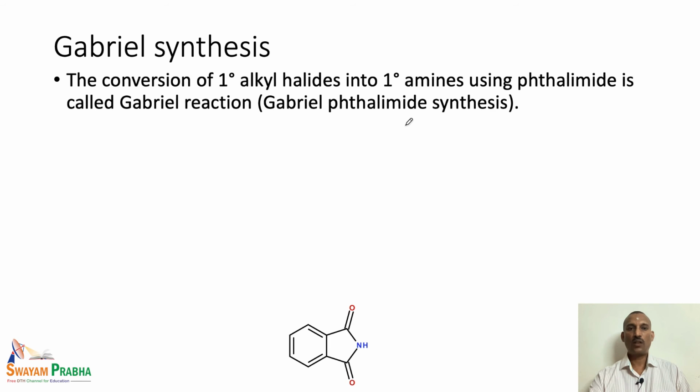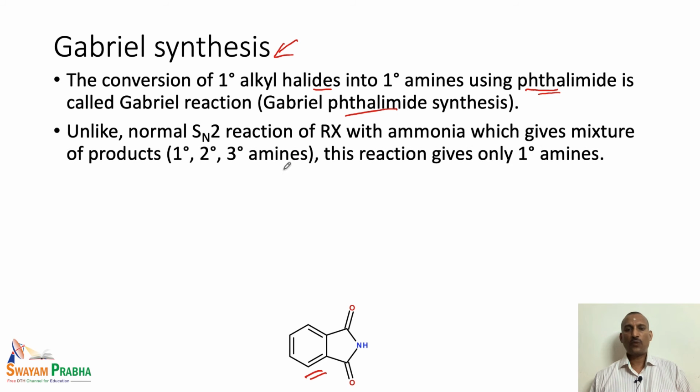Let us look at another important class of reaction, that is the Gabriel synthesis, or Gabriel phthalimide synthesis. Here the conversion of the primary alkyl halide to the primary amine is done. We are using basically phthalimide, because the compound shown here is phthalimide. This reagent is the most crucial one used in the Gabriel phthalimide synthesis.